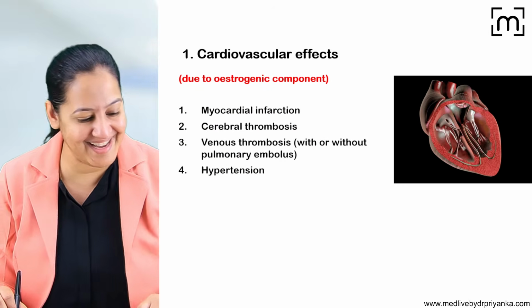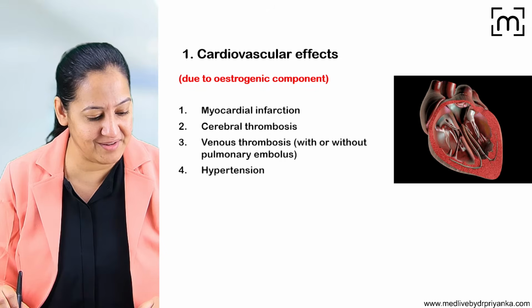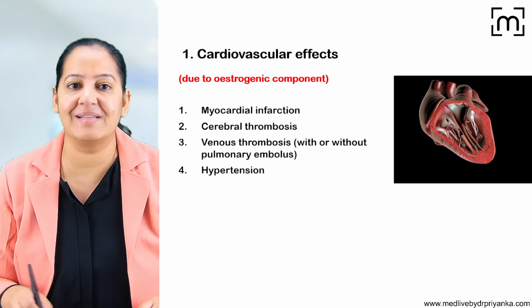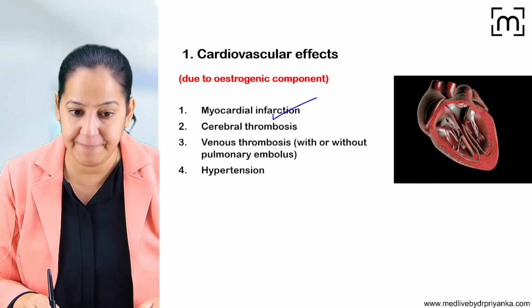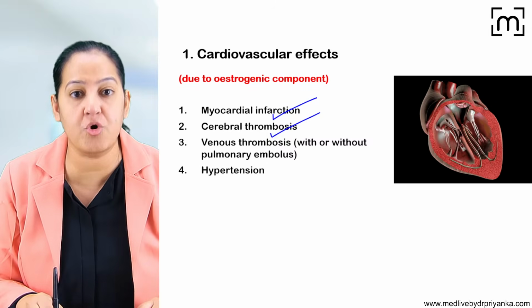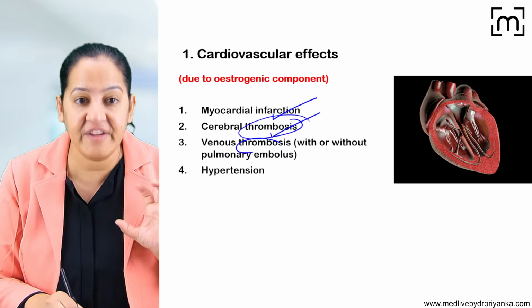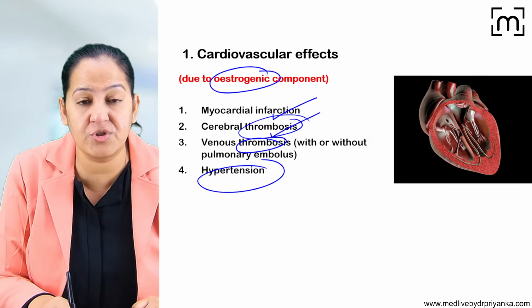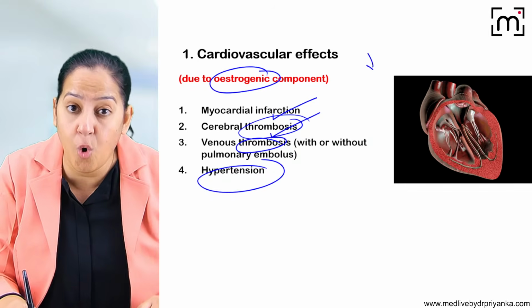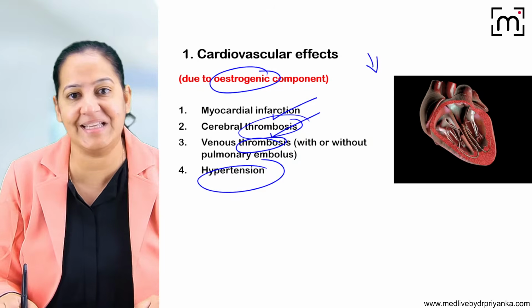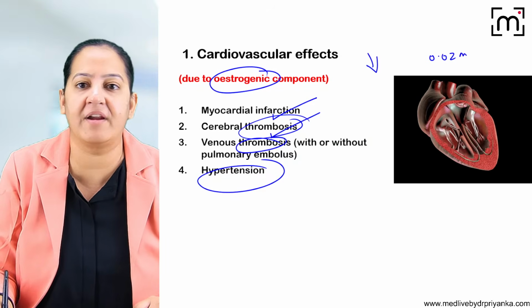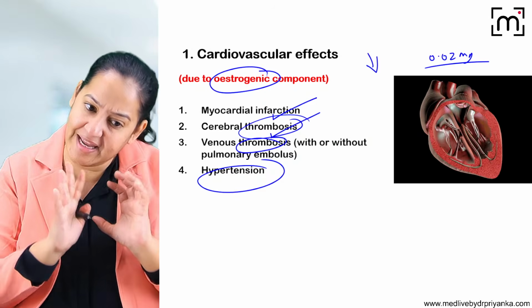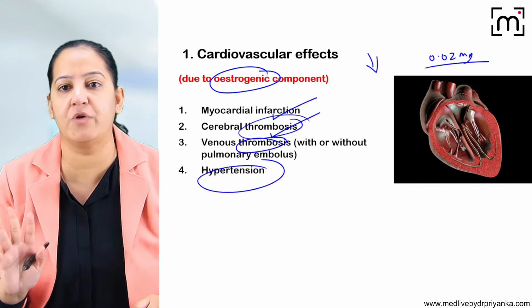What are the cardiovascular side effects? The lady can have MI, cerebral thrombosis, venous thrombus can be formed, DVT can occur, and hypertension. These are due to estrogen, and that's why we use low dose OCP which contains less estrogen, that is 0.02 milligram. At this dose, these side effects are very minimal. That is the cardiovascular side effect.